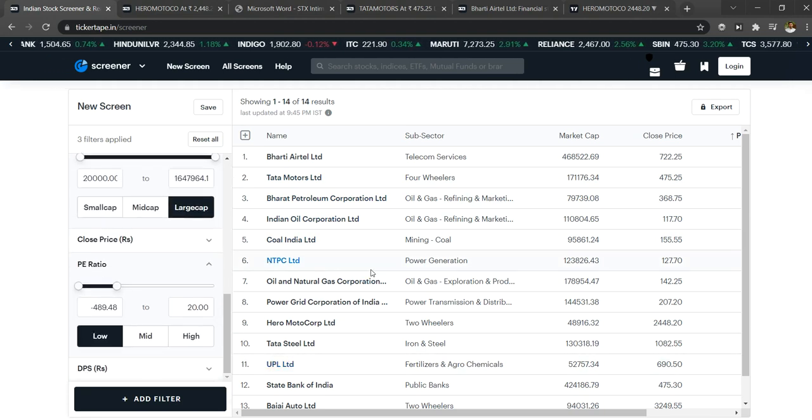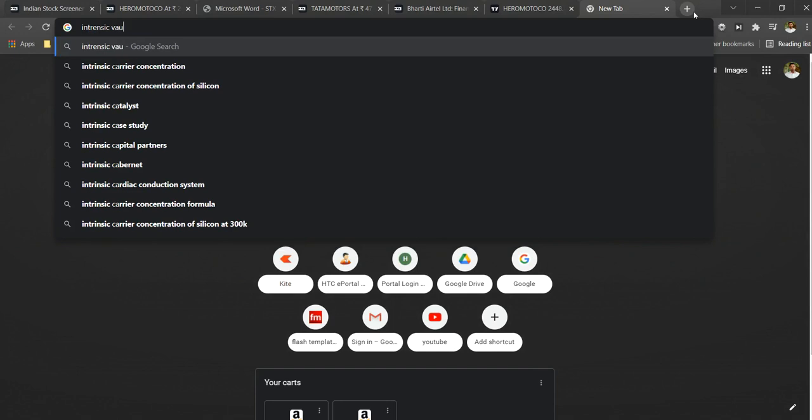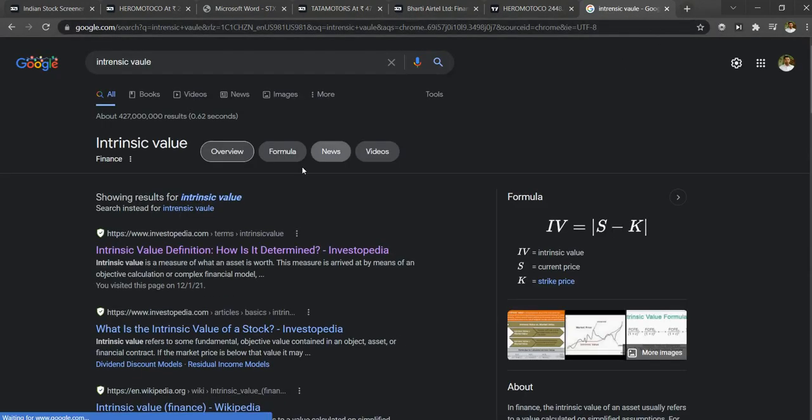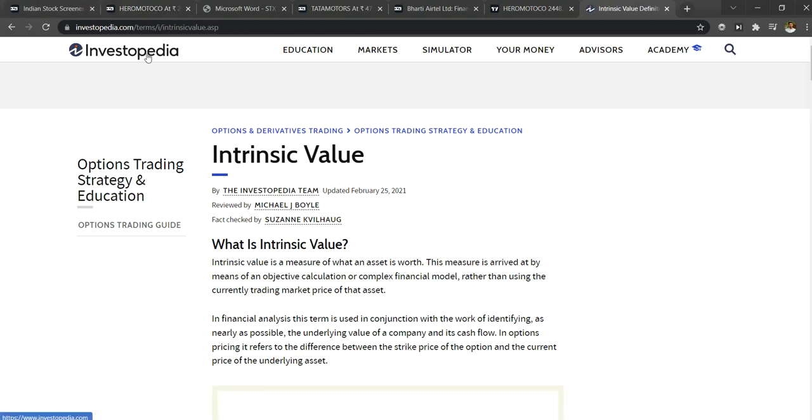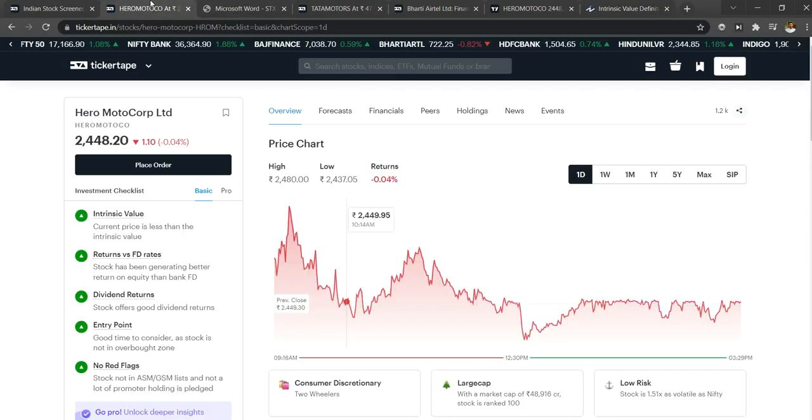If you don't know some basic fundamentals, just go to Google. For example, if you type what is intrinsic value, you could get it. It's very simple. Investopedia is a good site where you can learn most of the technical terms and also the strategies, like what is meant by support and resistance, everything will be here. You could understand it completely. That's all about this video.